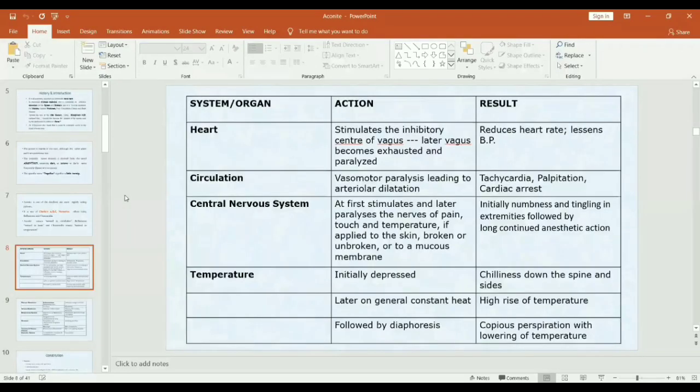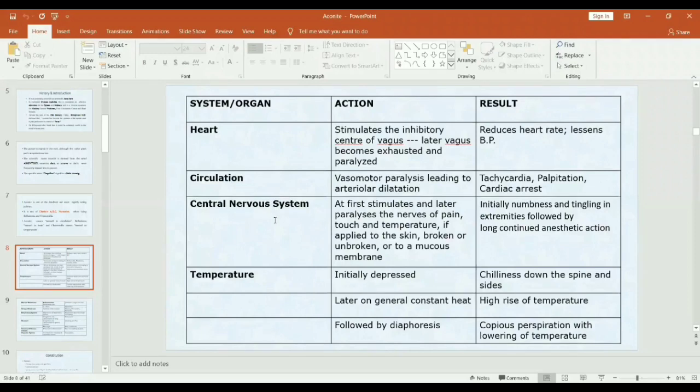Its sphere of action is mainly on the heart, which stimulates the inhibitory center of vagus, and that vagus becomes exhausted and paralyzed, which leads to reduced heart rate, and it lessens the blood pressure. In circulation, it acts mainly on the vasomotor system, causes vasomotor paralysis leading to arteriolar dilatation, which leads to tachycardia, palpitation, cardiac arrest.